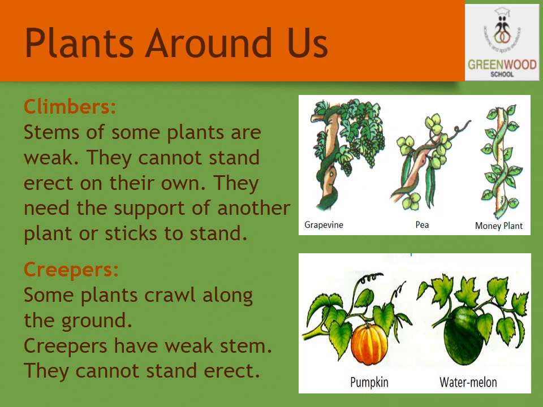And what are creepers? So these creepers, they have a very weak stem and they grow along the ground because their fruits are very heavy and they do not need the support or they don't climb on the other plants. So these creepers have a very weak stem and they cannot stand erect. Both the climbers and creepers cannot stand on their own. That is, they cannot stand erect. The creepers grow along the ground and the climbers need the support of other plants or walls, etc. So examples of creepers are pumpkin and watermelon.